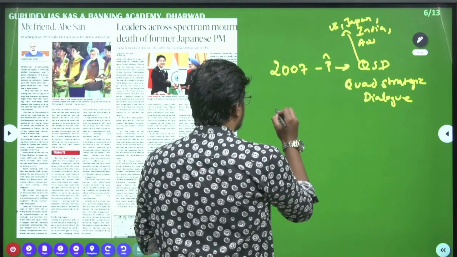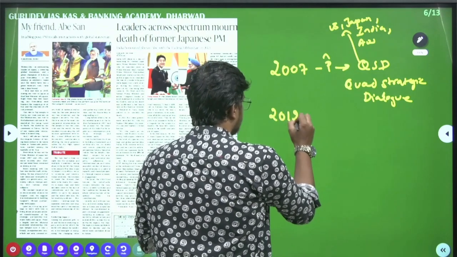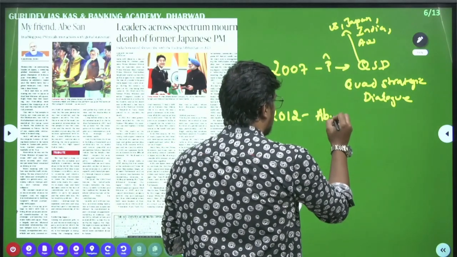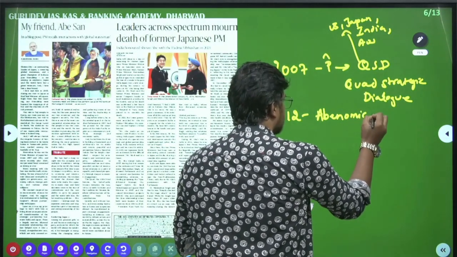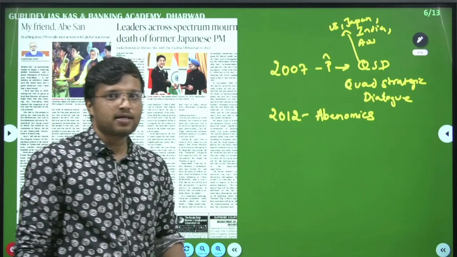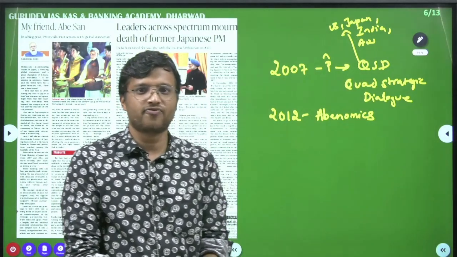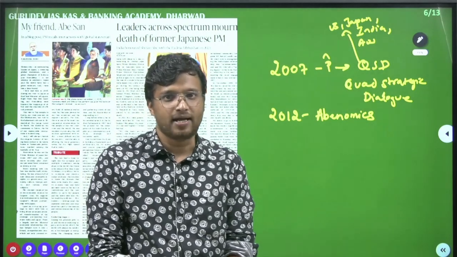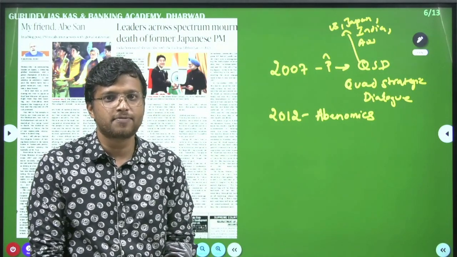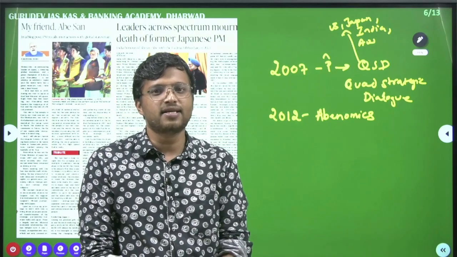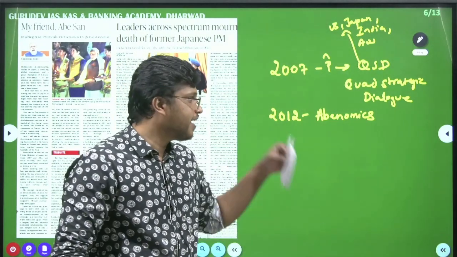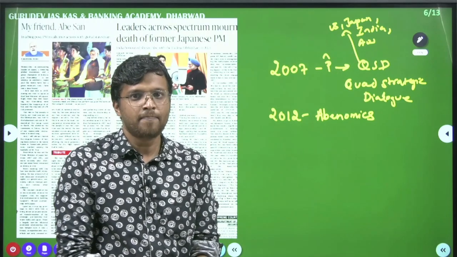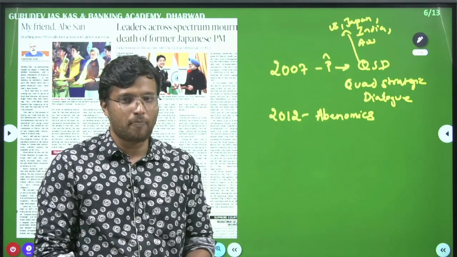Secondly, 2012, Shinzo Abe was re-elected and he came up with the term Abenomics. Abenomics is a theory, a philosophy of economics. Here, Abenomics means increasing government spendings. By increasing government spendings, you are increasing the money supply in the market. You are increasing the spendings on the infrastructure. So that was the basis of Abenomics.